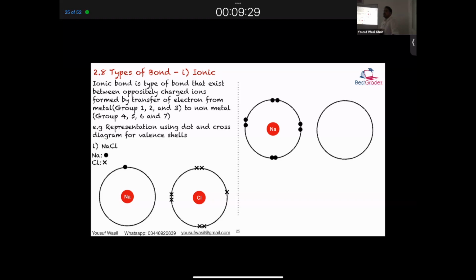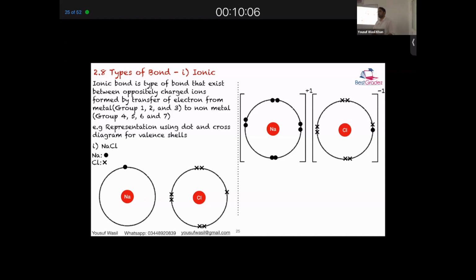Sodium पे which charge will it have, Rafi? Positive. Yes. And chlorine will be negative, right? So you have to show that one of the dots is now in the valence shell of chlorine. But if you leave it as it is, you lose a mark. What is missing? The charges. We have to show the charges or else we'll lose a mark. आपने square bracket के साथ you have to show कि there's a charge of +1 and -1.